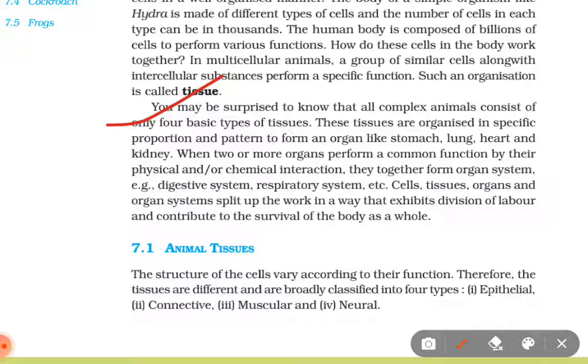When two or more organs perform a common function by their physical or chemical interaction, they together form an organ system. Example: digestive system, respiratory system, etc. Cells, tissues, organs, and organ systems split up the work in a way that exhibits division of labor and contributes to the survival of the body as a whole.